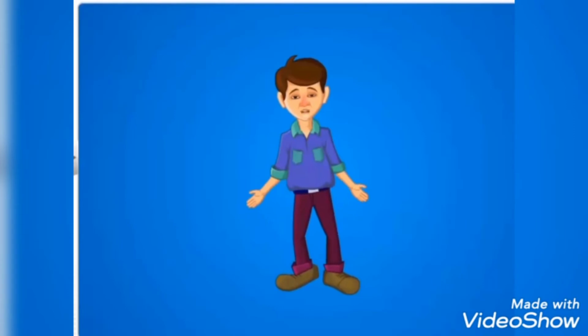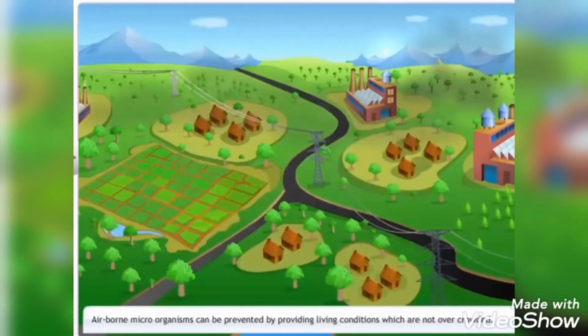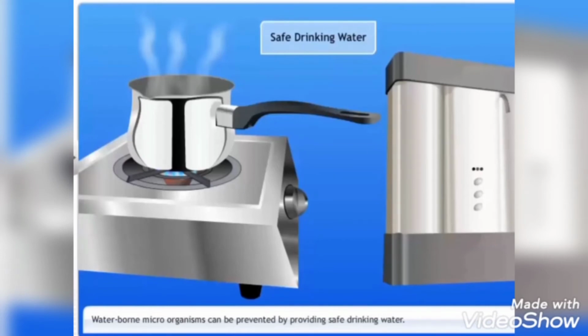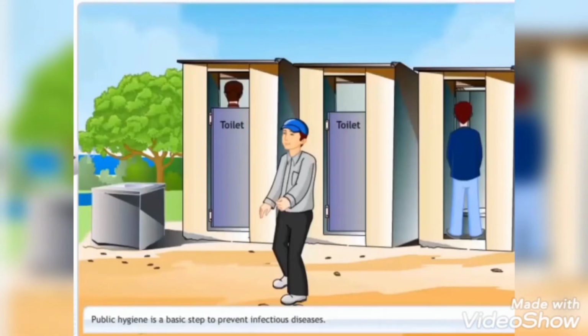Mom, how can we prevent infectious diseases? Airborne microorganisms can be prevented by providing living conditions which are not overcrowded. Waterborne microorganisms can be prevented by providing safe drinking water. Vector-borne diseases can be prevented by keeping our surroundings clean. This will not allow mosquitoes to breed. Public hygiene is the basic step to prevent infectious diseases.